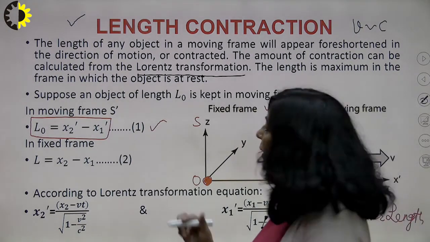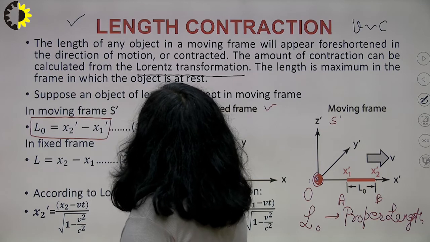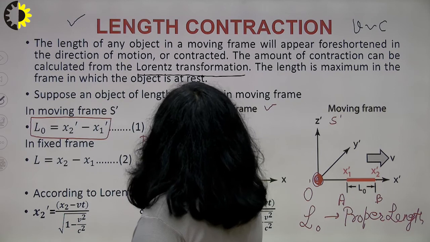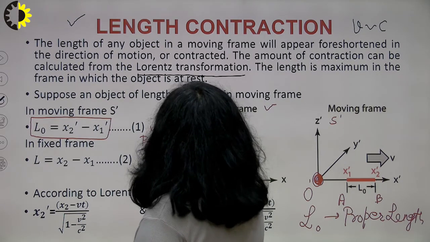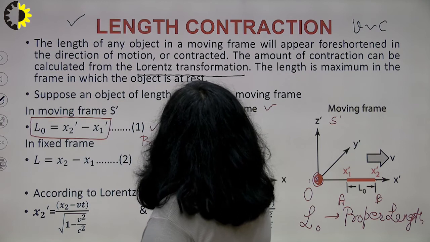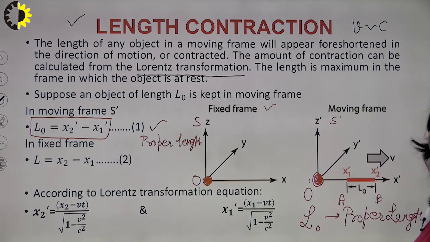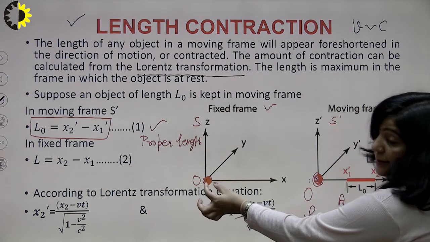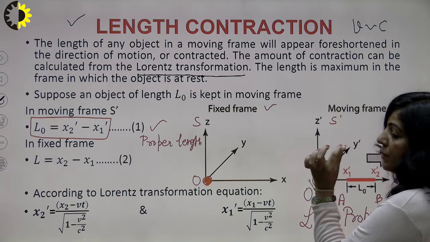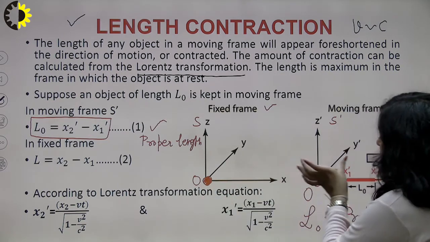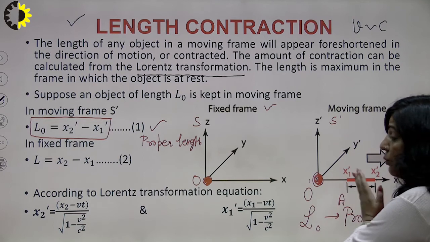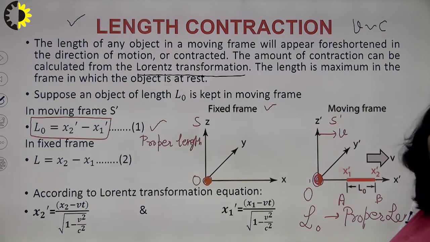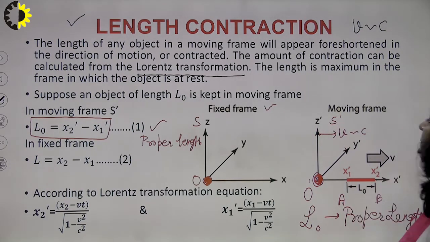So what is equation number 1? This is your proper length, or you can say this is the length of the object in that frame where the object is at rest. In which frame is the object at rest? The object is at rest in this S dash frame. Clear? Now you are taking observations from this frame S, or this observer O is taking observations. For this observer, the object is not at rest, it is moving with a constant velocity which is comparable to c.